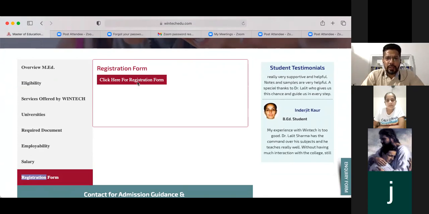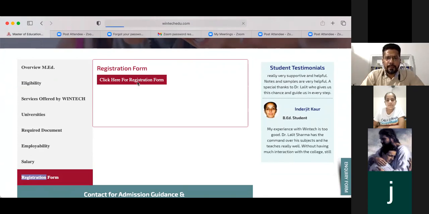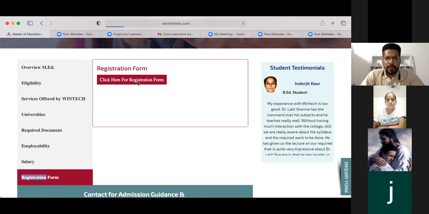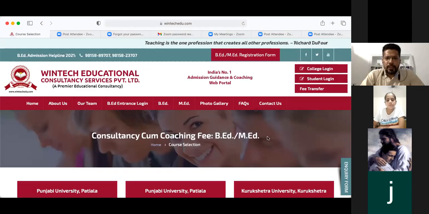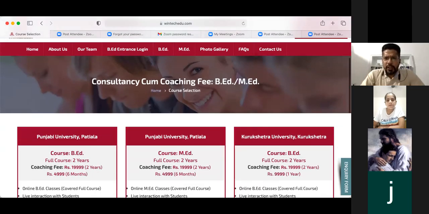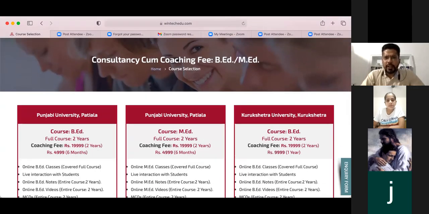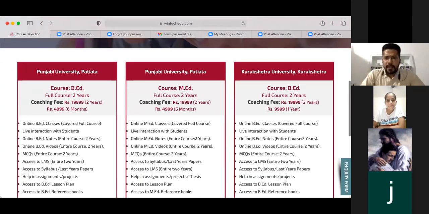As you click on the registration form, it will lead you to a new page. Can you see the new page that has opened up as you clicked on the registration form? Yes. Are you able to see this page now? Yes. There are 3 windows, 3 sections that will open up in this page.